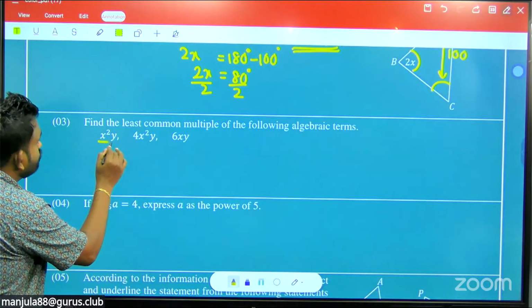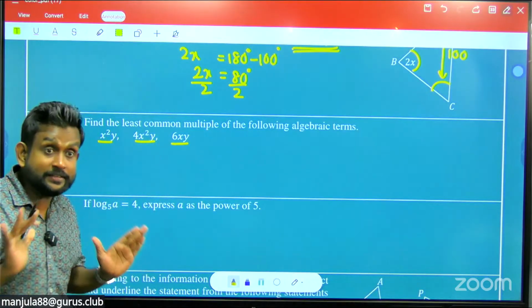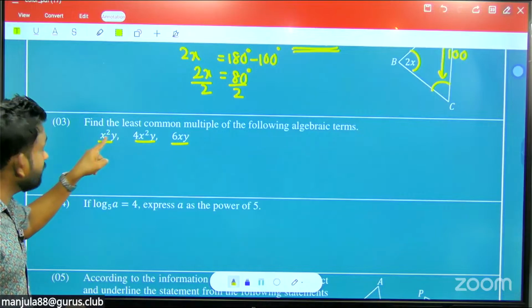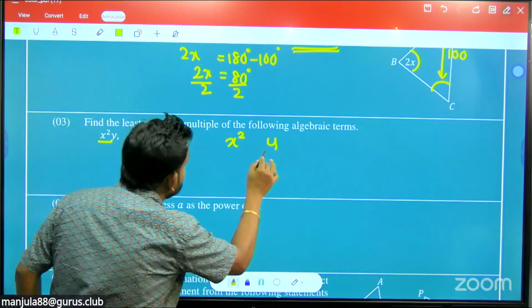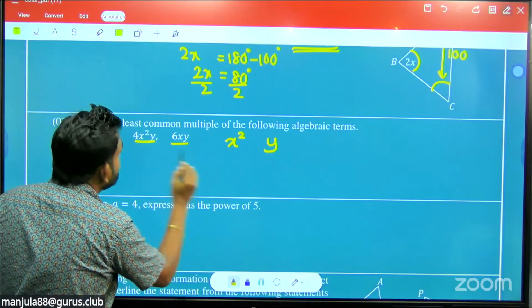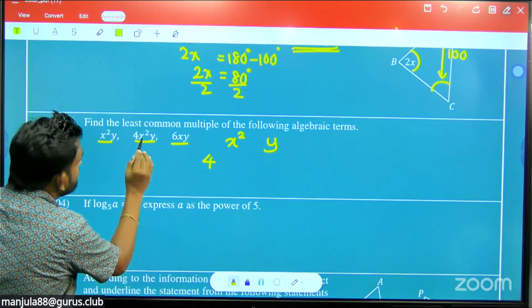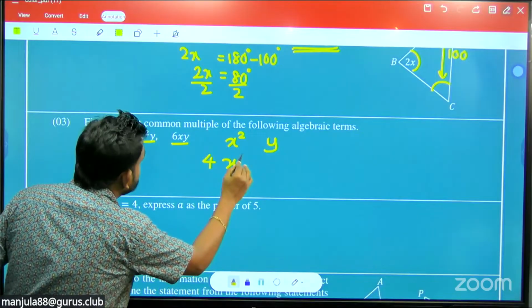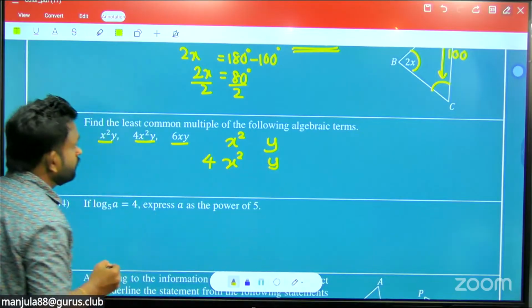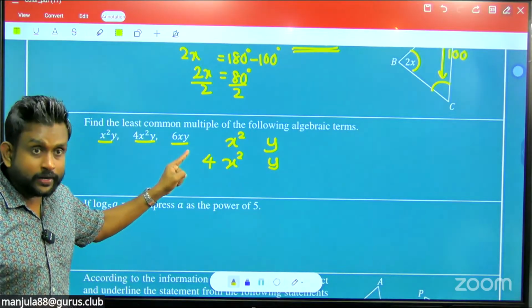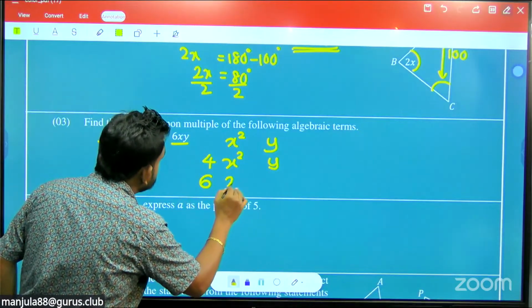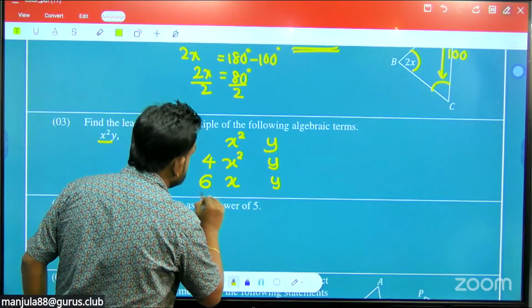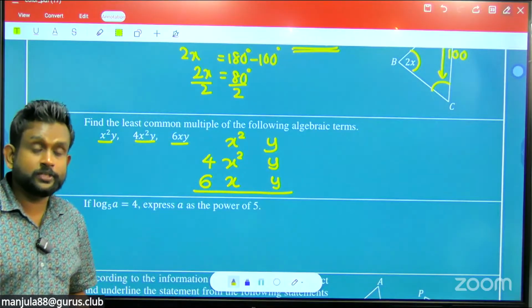So here what you do, this is my easy method. You separate the terms. Here you write x squared and y, and then separate the numeric part separately. 4 x squared: x term and x term, and here y. Then 6xy means here 6, and x term and x term, and y terms and y terms. So now you can choose the LCM here.